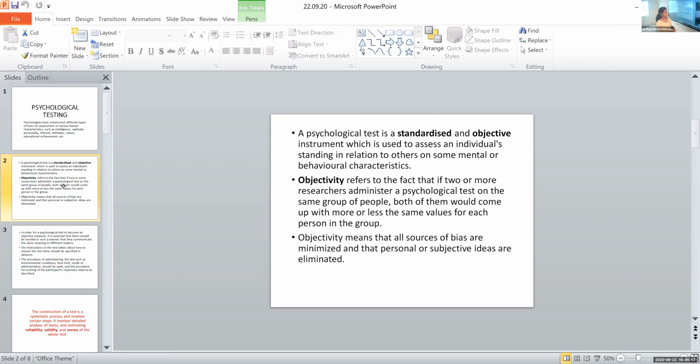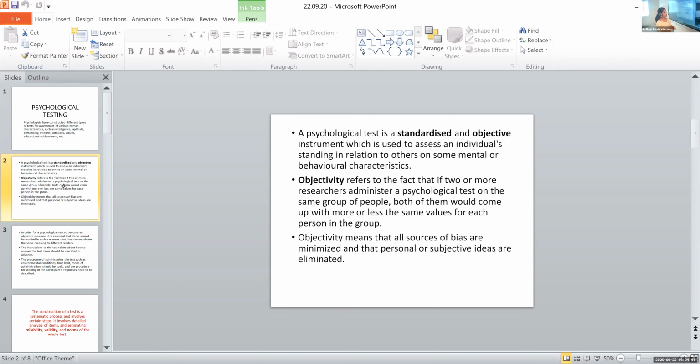But in subjectivity it will be different. Subjectivity means it differs from person to person. Objectivity is just the opposite of subjectivity. Subjectivity we learned first when we learned about experiences. We said that experiences are subjective in nature. So my experience would be different from your experience.